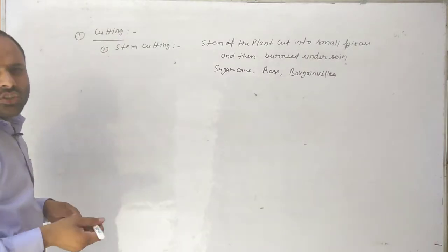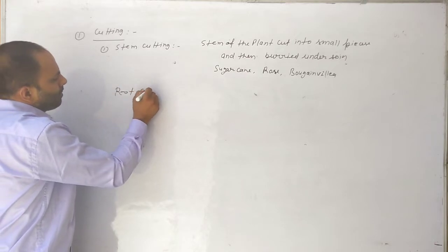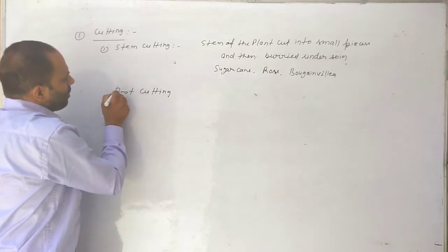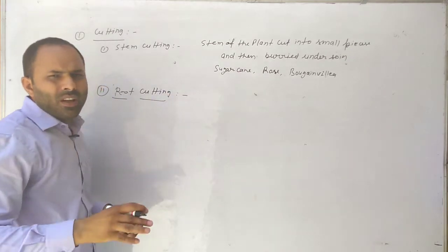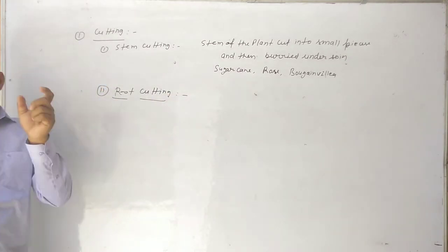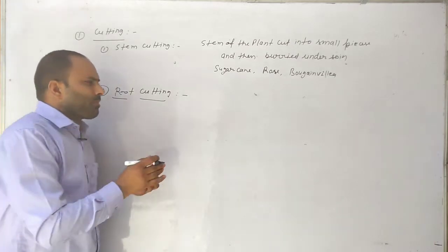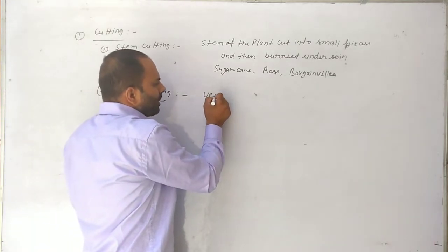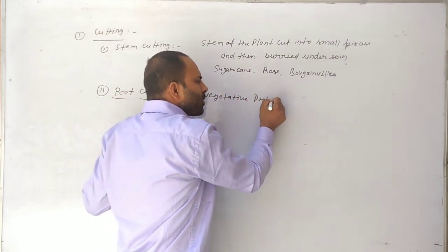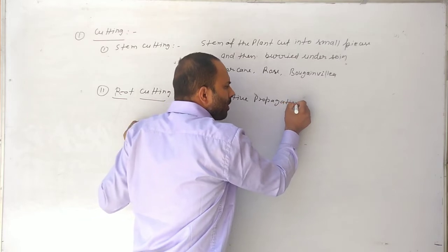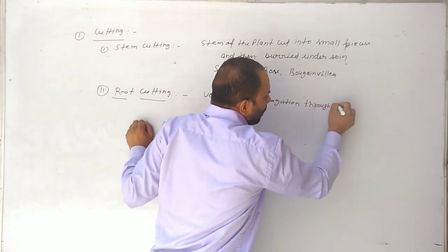The second type of cutting is root cutting. In this method, vegetative propagation is done through roots.